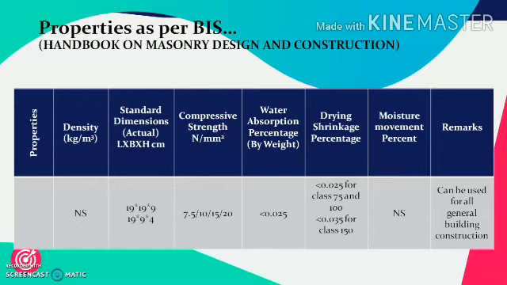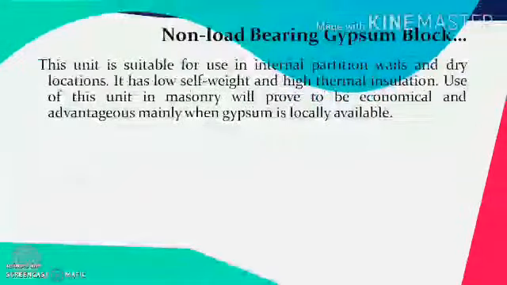Its water absorption is limited up to 0.025% by weight. Its drying shrinkage for class 75 and 100 should be up to 0.025%, while for higher classes it is up to 0.035%. Moisture movement through this is not specified. This can be used for all general building construction purposes.